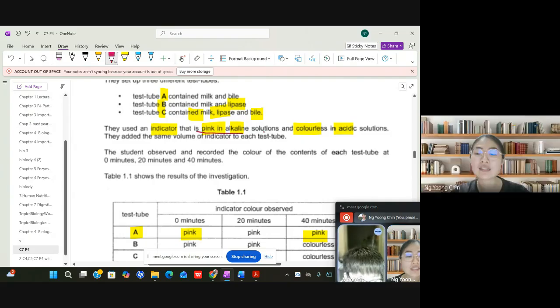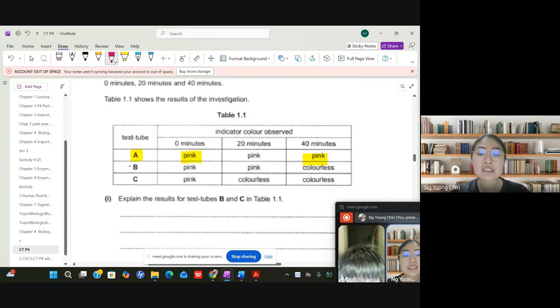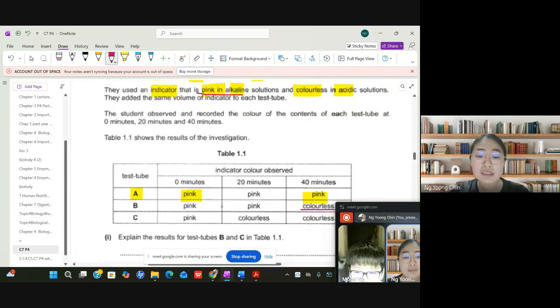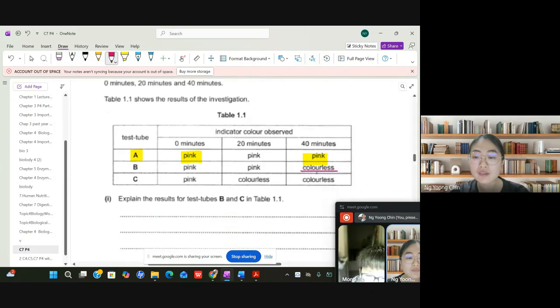But what happened to B? B appears pink for the first 20 minutes, but when it reaches about 40 minutes, it becomes colorless. See, from pink it changes itself to colorless. So what does this mean, Monty? How's the pH of test tube B now? Has it become acidic or alkaline?